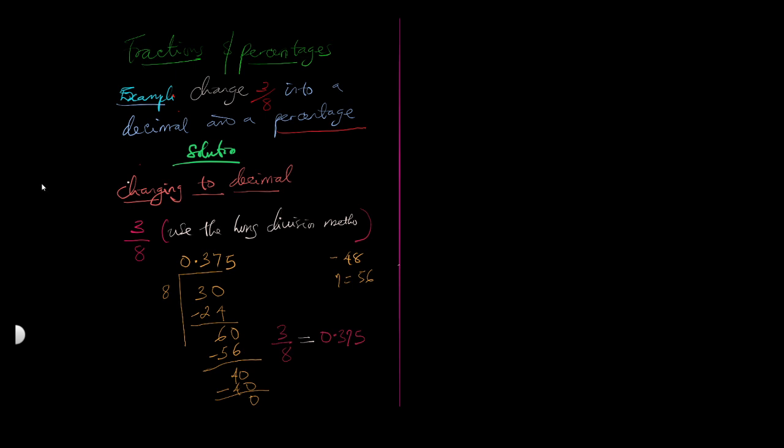Now, expressing it as a percentage, what we have was 3/8. It's simple. Let's just put it here as a percentage. So we are now going to multiply it by 100.